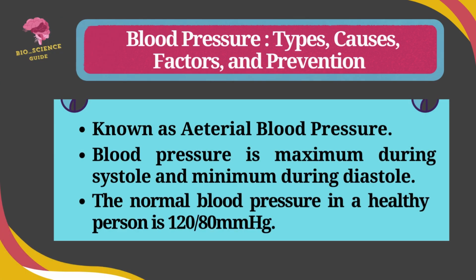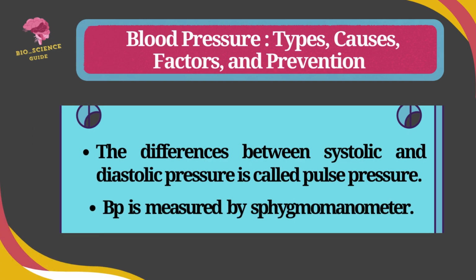It is also known as arterial blood pressure, and it is maximum during systole and minimum during diastole. The normal blood pressure in a healthy person is 120 by 80 mmHg. The difference between the systolic and diastolic pressure is called pulse pressure.